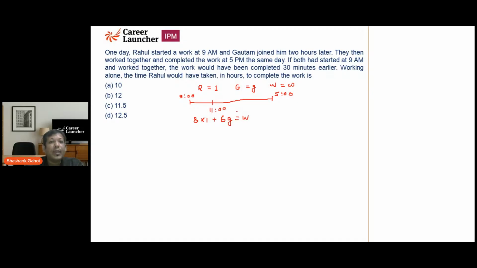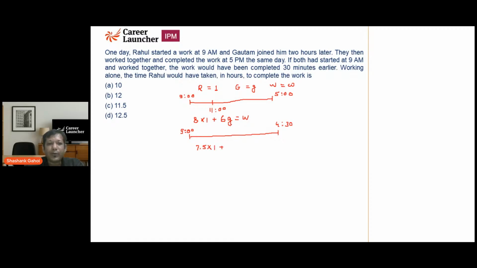Now, on the second day, both of them started at 9 o'clock, and the work was completed half an hour earlier, so at 4:30. Rahul is working for 7.5 hours, so he does 7.5 into 1.